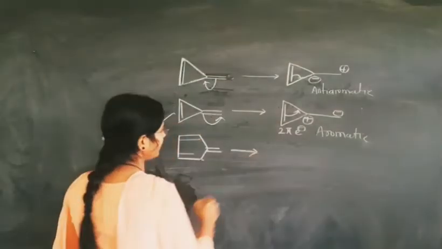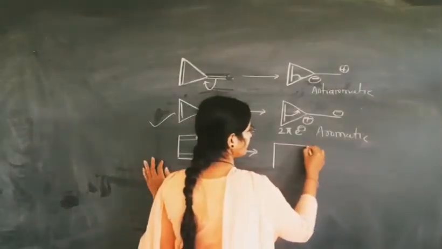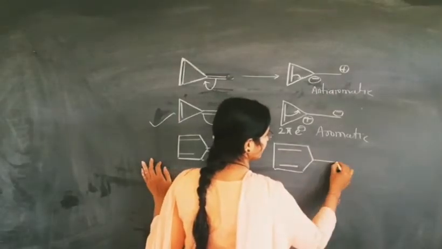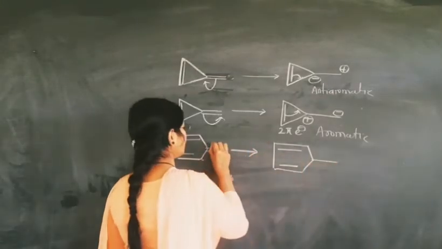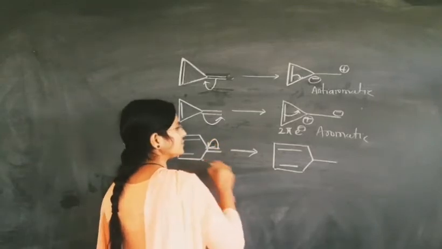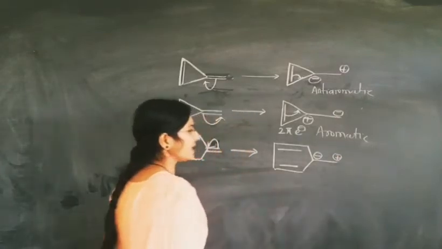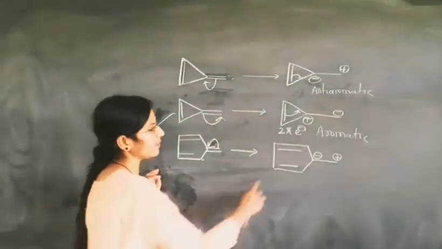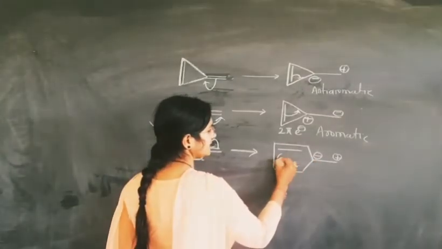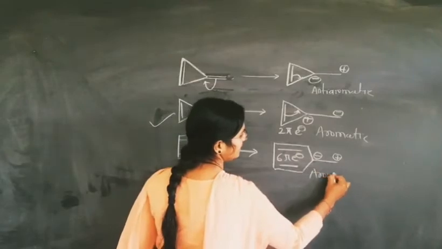I hope you are able to find the answer. Same here. There are two ways: first is negative charge here or positive charge here, but I have placed negative charge here and positive charge here during the charge separation, because when negative charge comes to this carbon, this system is a 6 pi electron system and it is aromatic in nature.